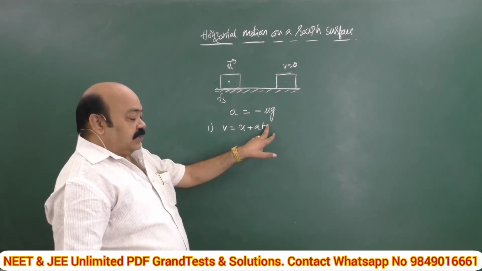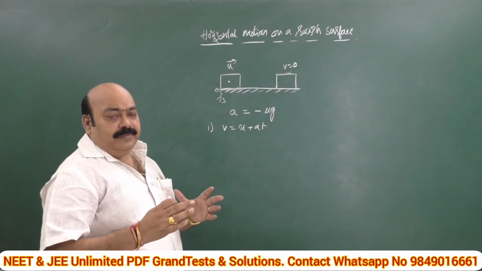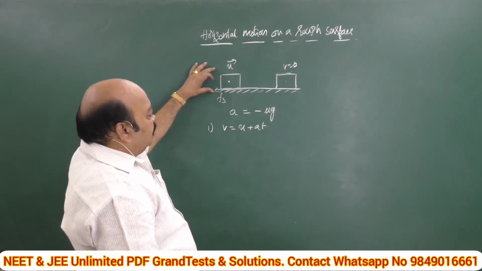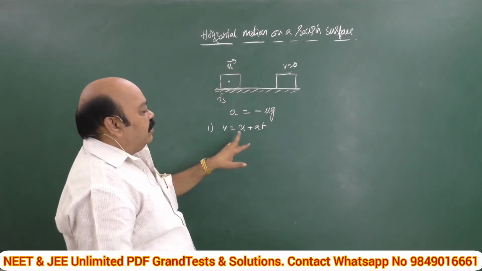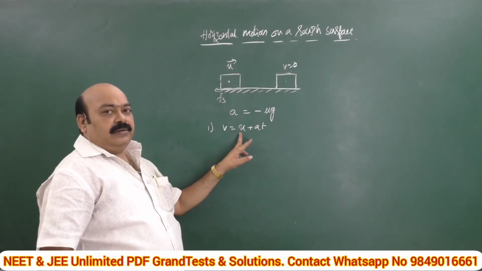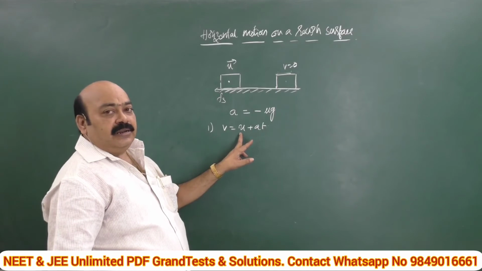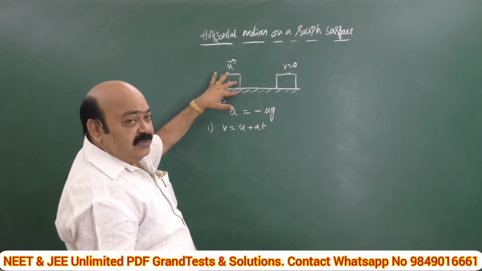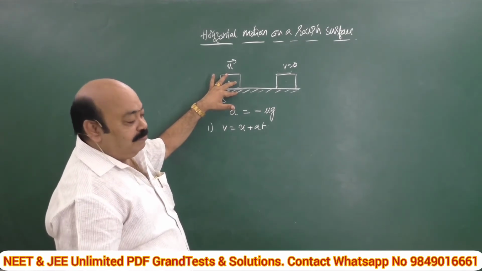See, I am designing one problem. A block placed on a horizontal surface is pushed with a velocity of 10 meter per second. The coefficient of friction between the body and the surface is given as 0.2.